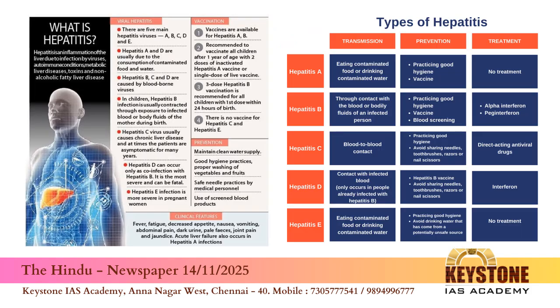In this article, what we have to understand from the prelims perspective is what hepatitis is, what the types of hepatitis are, and which treatments are available. Hepatitis means inflammation of the liver due to infection by virus. Please note here it is a viral disease. Causes also include autoimmune conditions, metabolic liver diseases, toxins and non-alcoholic fatty liver disease. And there are 5 types of hepatitis. Here you can go through very carefully. This is very much important.